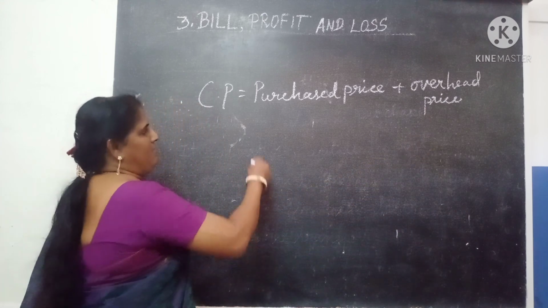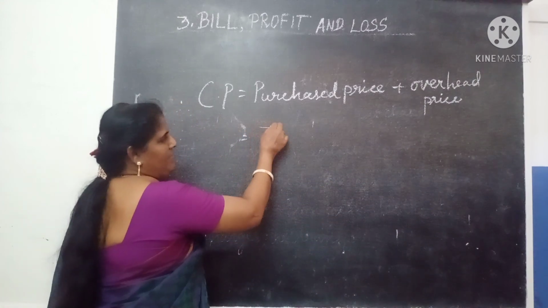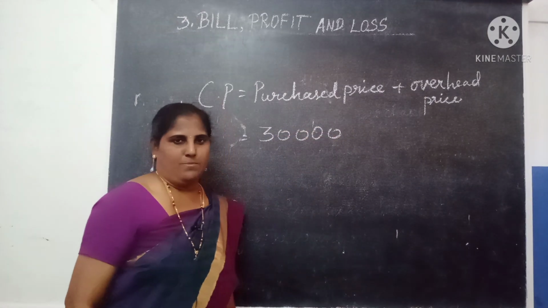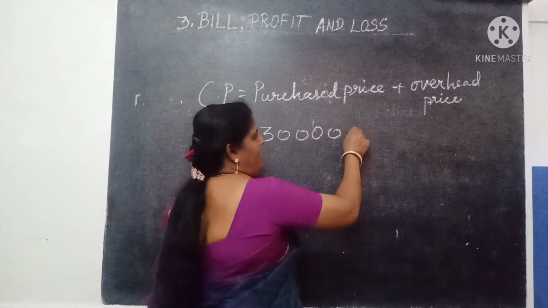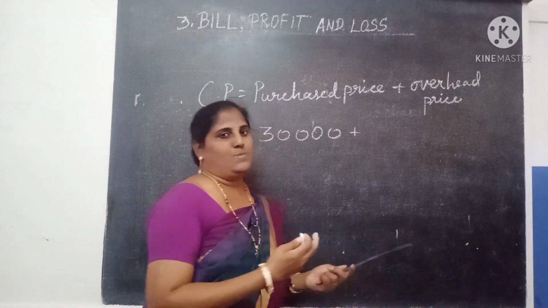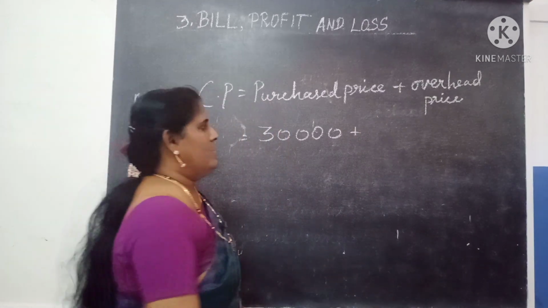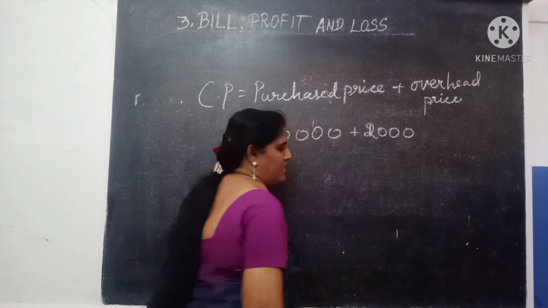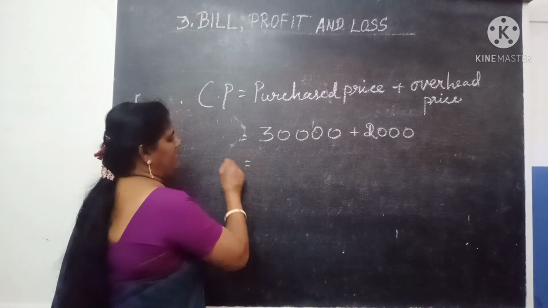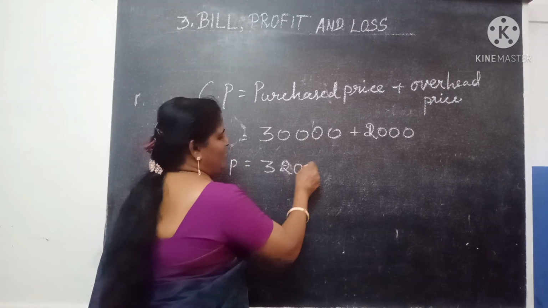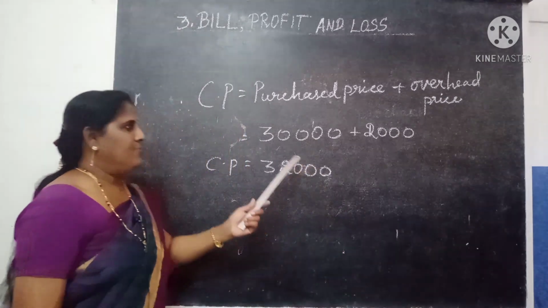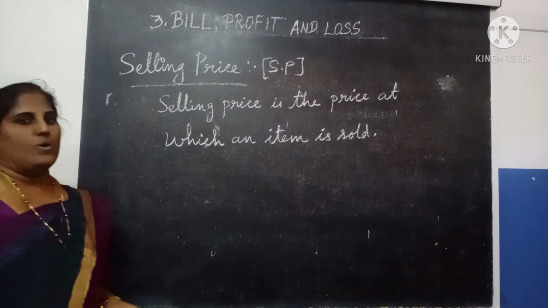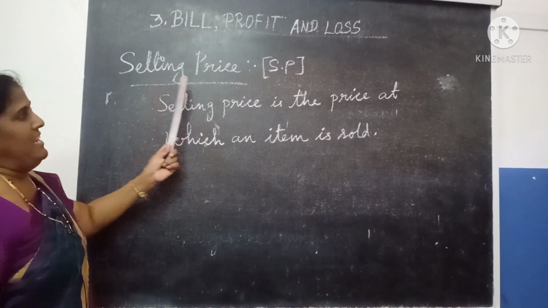For example, I am going to buy a refrigerator for 30,000. The overhead price, the transport charges, is 2,000. So the total price, the CP, is equal to 32,000. Okay children, the next one is selling price.